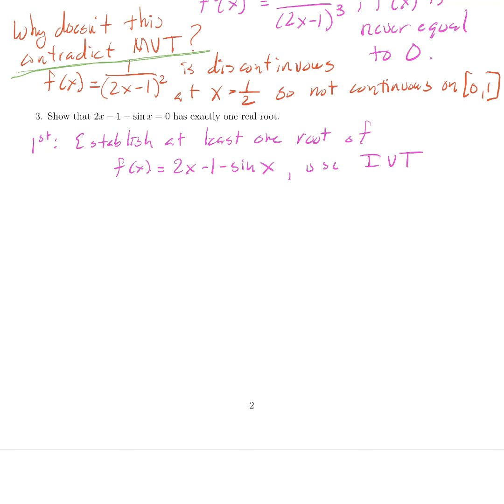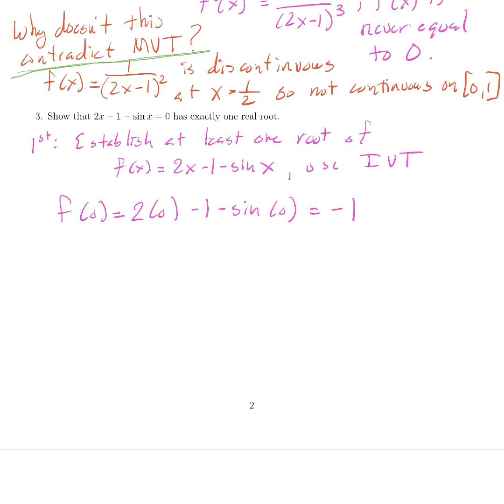Okay, so that means I want to find a spot where when I evaluate this function, it lives below the x-axis, and another time where I evaluate this function and it lives above the x-axis. I'm going to think about times that I can evaluate the sine function really easily. One of the things I can find easily is f of 0. F of 0 is 2 times 0 minus 1 minus sine of 0, which is 0 minus 1 minus 0. So that is just negative 1.